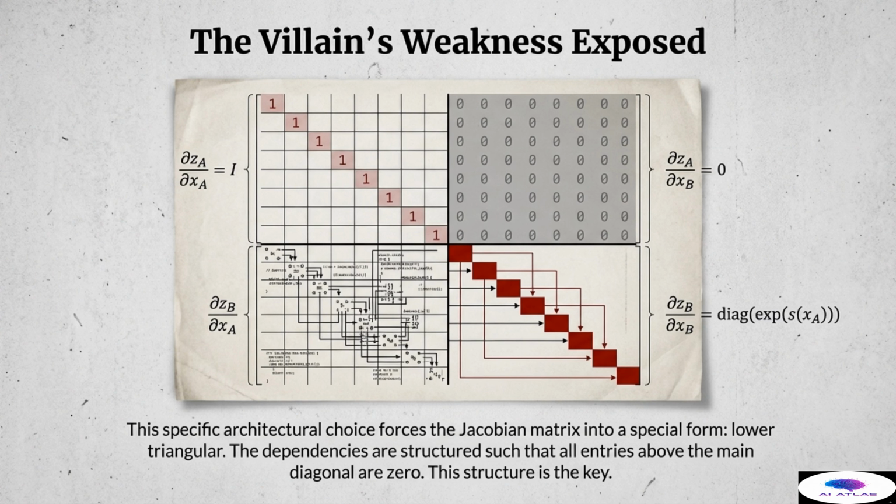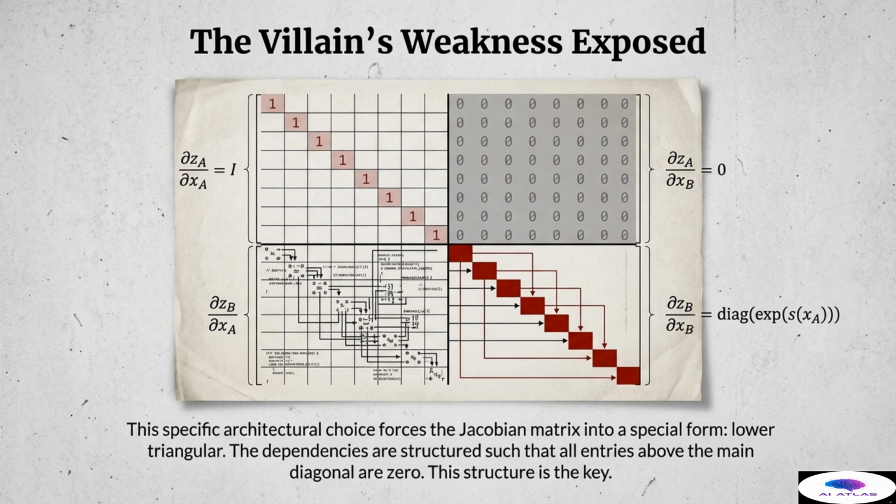This is the critical moment where we expose the villain's weakness. The specific architectural choice of the affine coupling layer, where we partition the data and only transform one half based on the other unmodified half, forces the overall Jacobian matrix into a highly specialized, simple structure. This structure is the key to solving our computational nightmare.